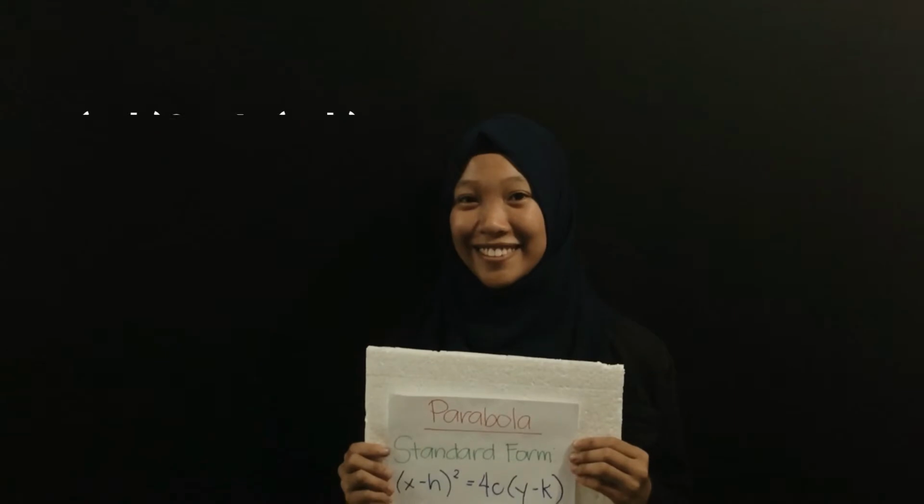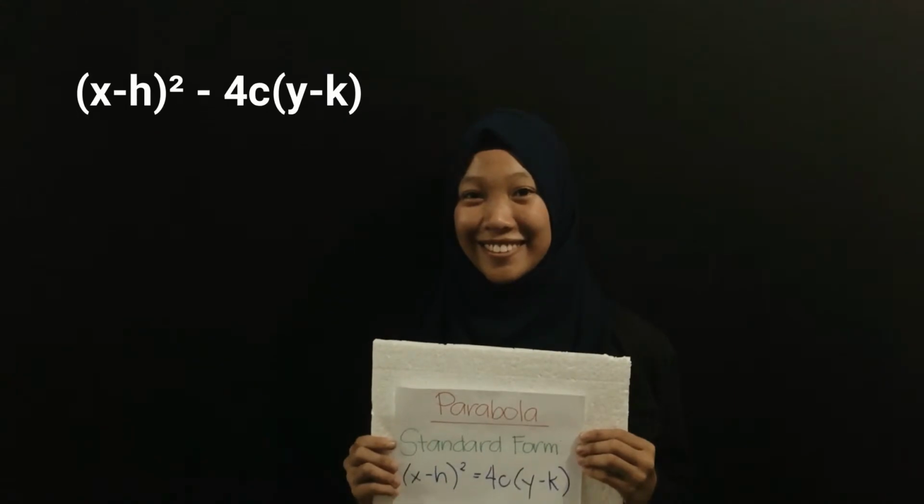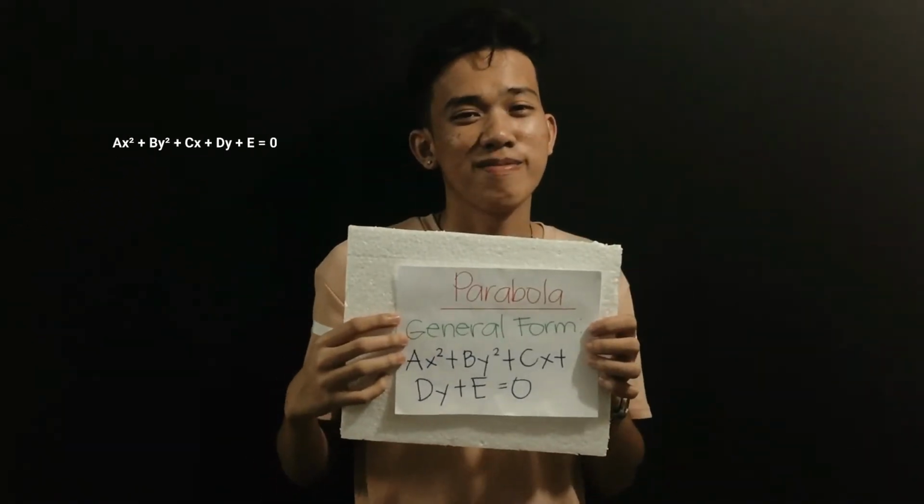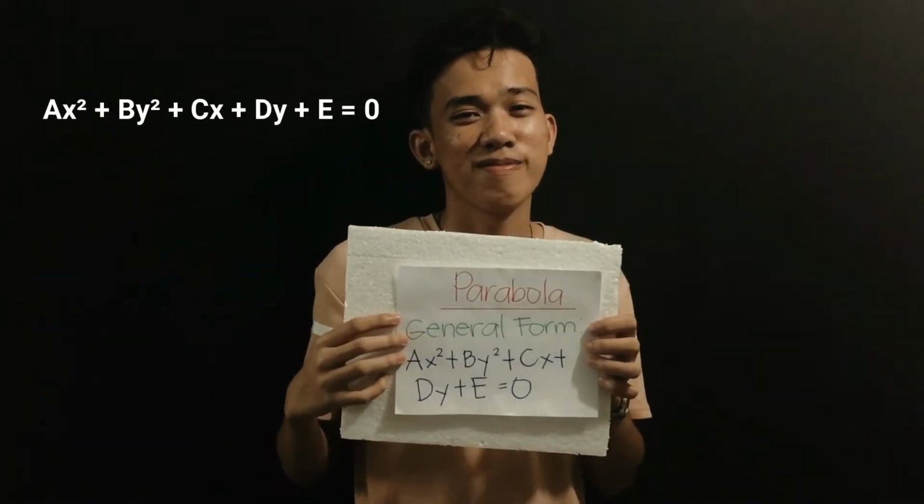The standard form of a parabola is quantity of x minus h squared is equal to 4c times the quantity of y minus k, while the general form of a parabola is ax squared plus by squared plus cx plus dy plus e is equal to 0, where either a or b is 0.